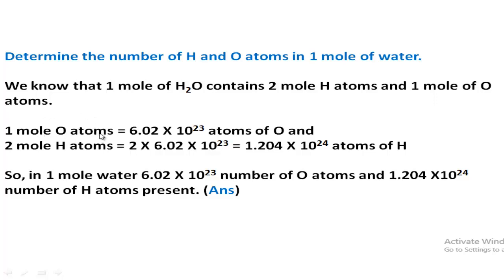And we know that 1 mole of oxygen atoms means Avogadro's number of oxygen atoms and 2 moles of hydrogen atoms means 2 into Avogadro's number of hydrogen atoms. So easily we can say 1 mole of water contains Avogadro's number of oxygen atoms and this number of hydrogen atoms, which we get by multiplying 2 with Avogadro's number.